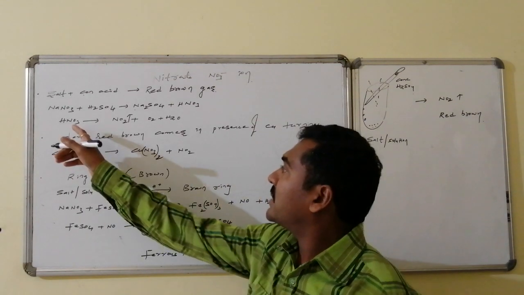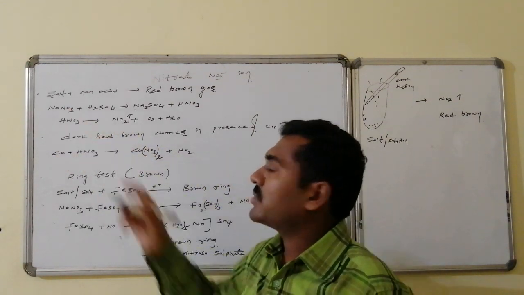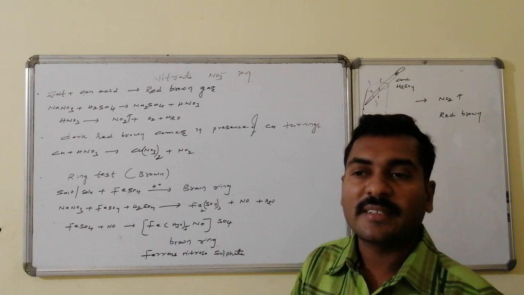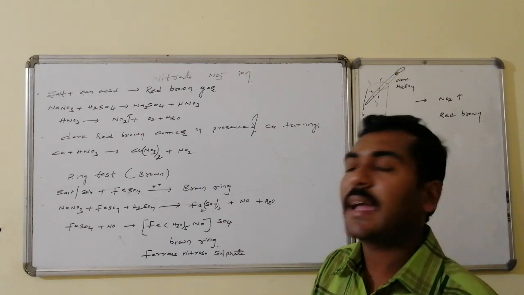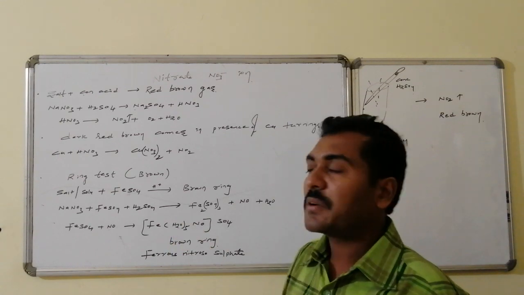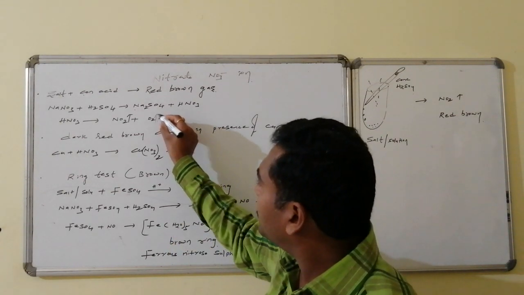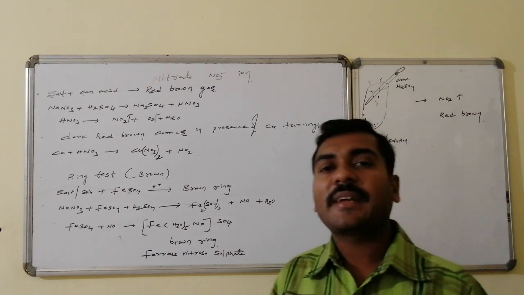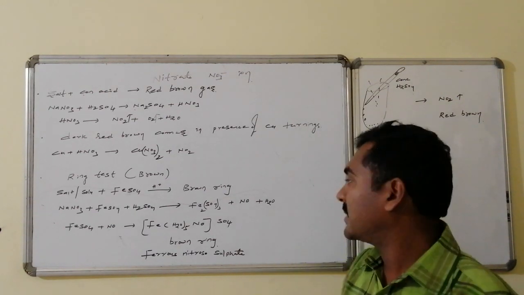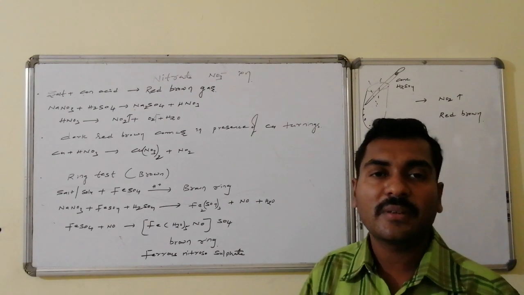See, sodium nitrate, NaNO3, followed by sulfuric acid leads to the formation of nitric acid, HNO3. That nitric acid decomposes to nitrogen dioxide followed by oxygen. Oxygen is also a gas. Of these gases evolved, nitrogen dioxide is brown in color, that is, red brown gas will be coming out.